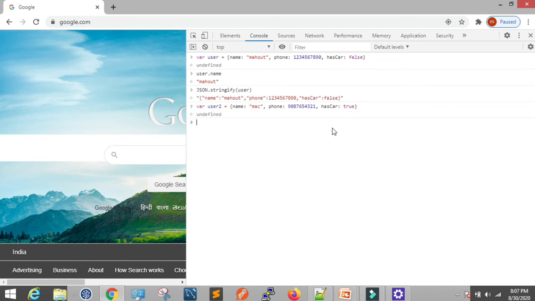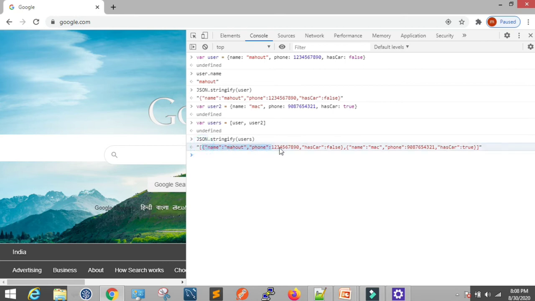So I want to create one more array where we can store these two users, which is users. In the array I'm going to use user and user2, right? So this users array has these two users' information. Now I'm converting this JavaScript object into a JSON string. Here this is the JSON string, enclosed with square brackets. It contains two objects, user1 and user2, in JSON string format. So this is the JSON string which contains the multiple users' information.